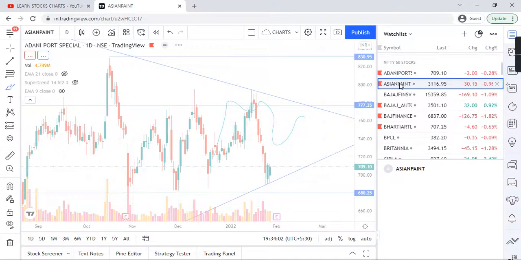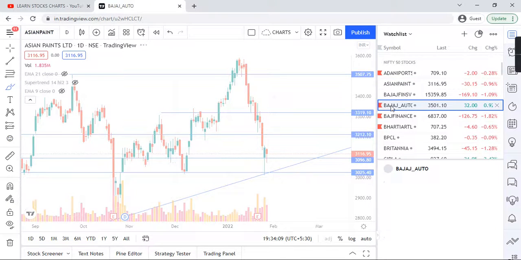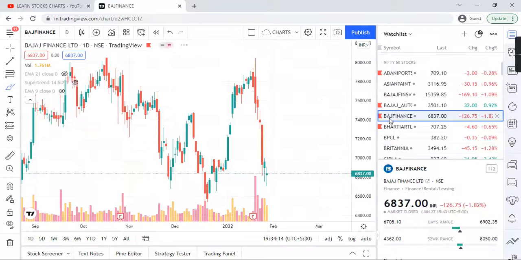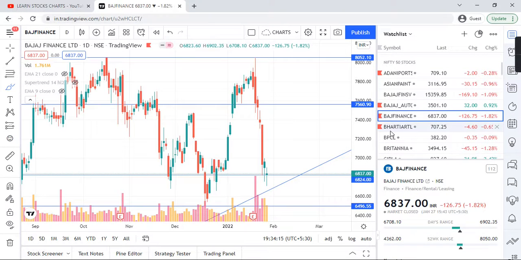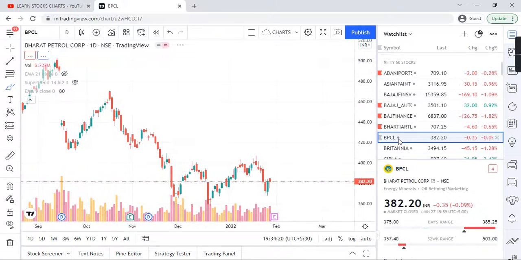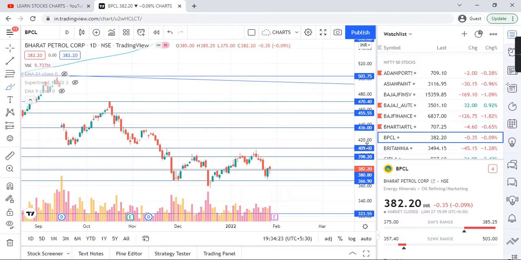This one bullish. Asian Paint, guys, not comment. Bajaj Auto, bullish. Bajaj Finance, bullish. Bharti Airtel, bullish. BPCL. BPCL is in a range from quite long in a daily time frame, so result is soon.